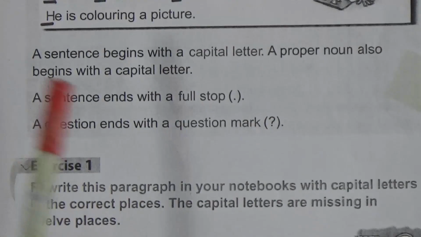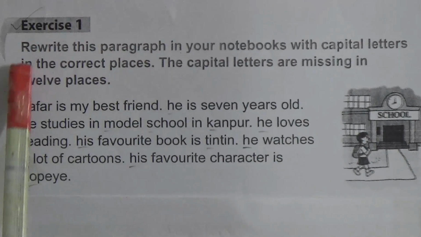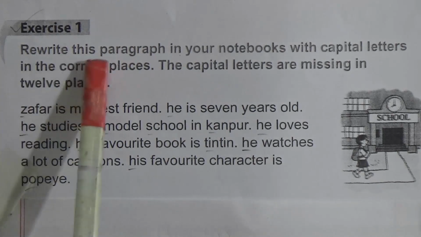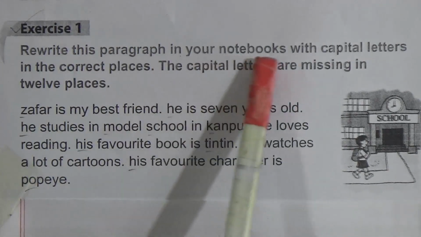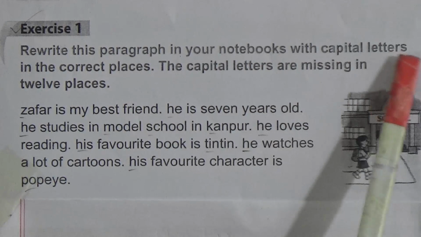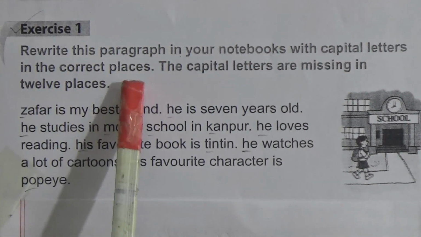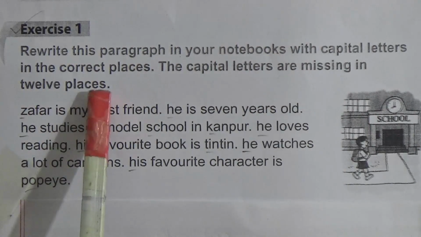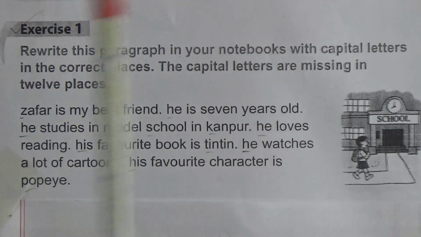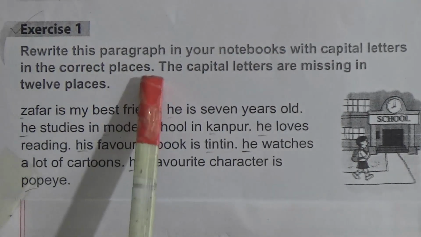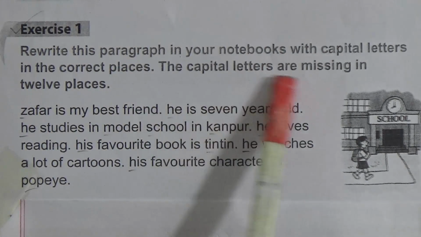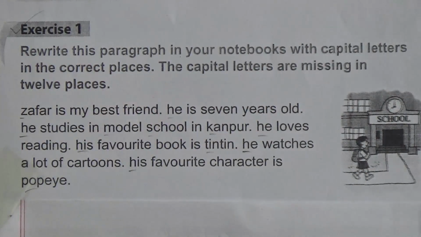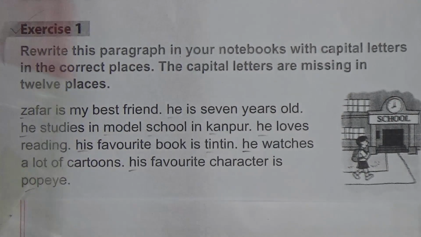Now we will start our exercise number 1. Exercise number 1: Rewrite this paragraph in your notebooks with capital letters in the correct places. The capital letters are missing in 12 places. So my dear student, first of all we have to find the capital letters which are missing in the 12 places. First we have to read.